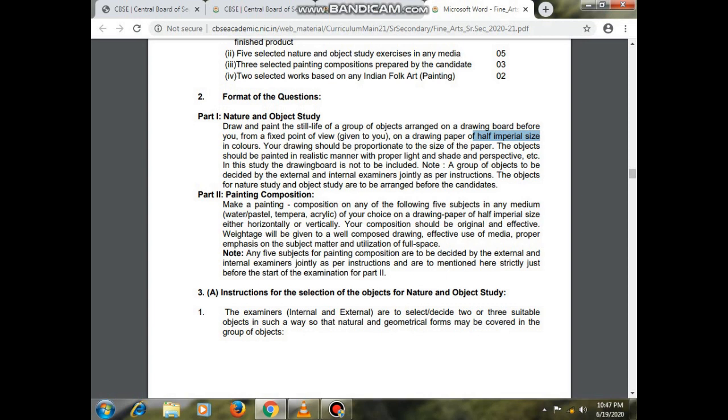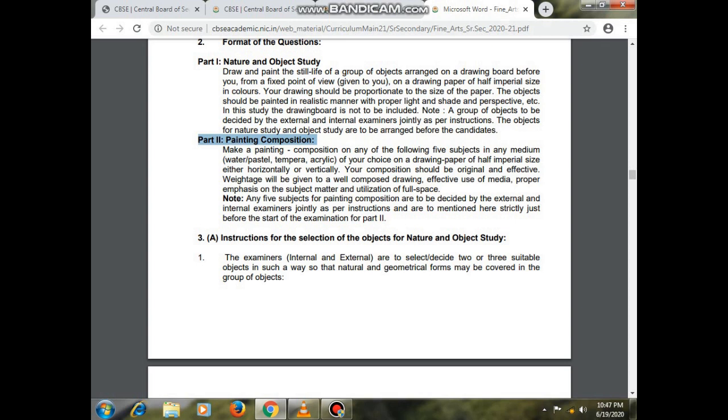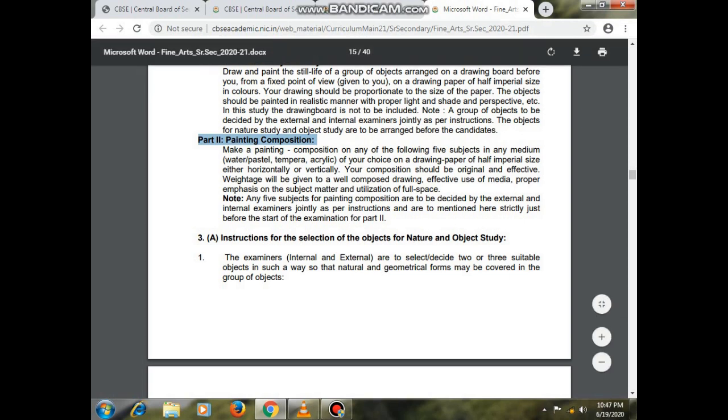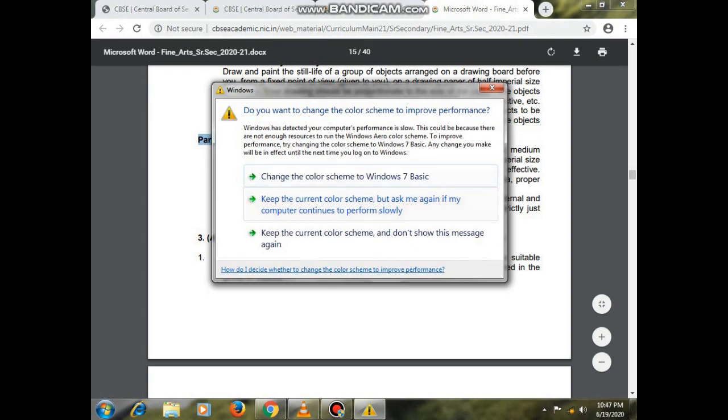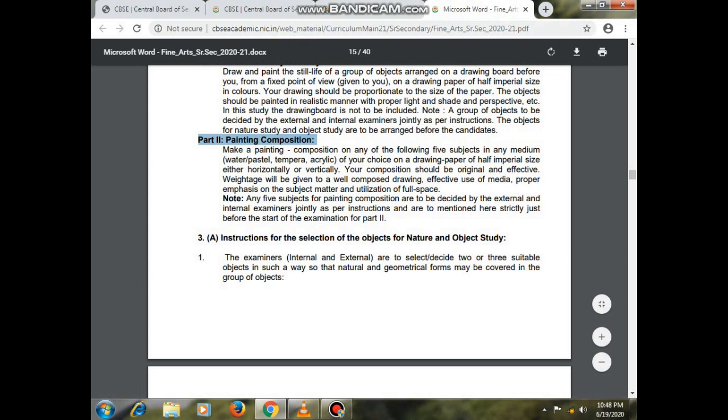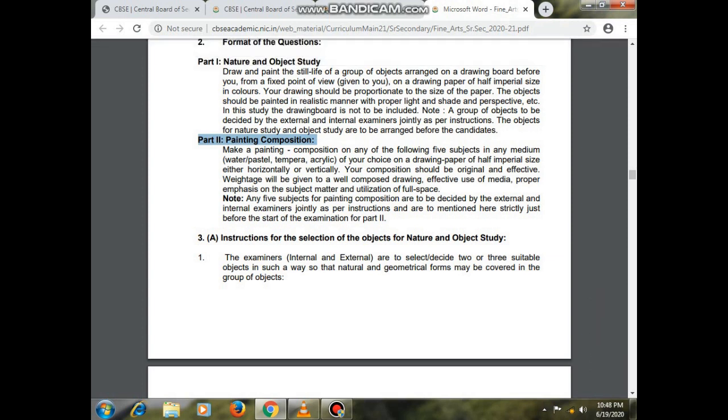The objects for the nature study and object study are to be arranged before the candidates. Now here they will arrange for the students, and the students make the still life, right? Now in the next part, in painting composition, make a painting composition of any of the following 5 subjects in the medium they mention here: water, pastel, tempera, acrylic. Of any one medium the students can choose and complete the painting composition. It is all about your choice.